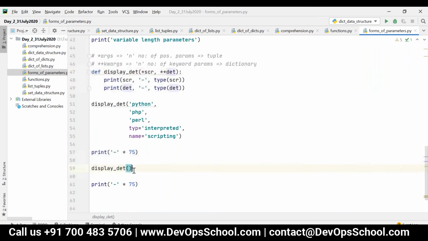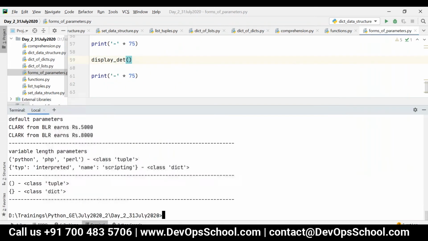But for the second function call, both will be empty because I don't have anything over here. Look at this. First one, Python PHP Perl has been received in the form of tuple, and second one, type is interpreted, name is scripting, class dictionary. And you can also see it is an empty tuple and then an empty dictionary for the second function call.